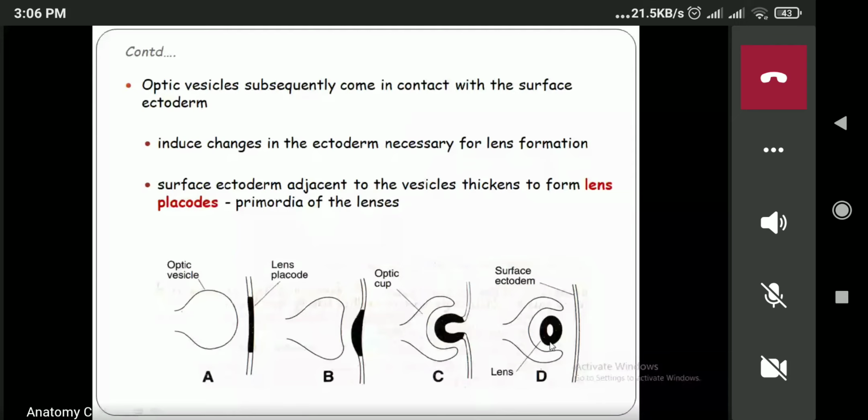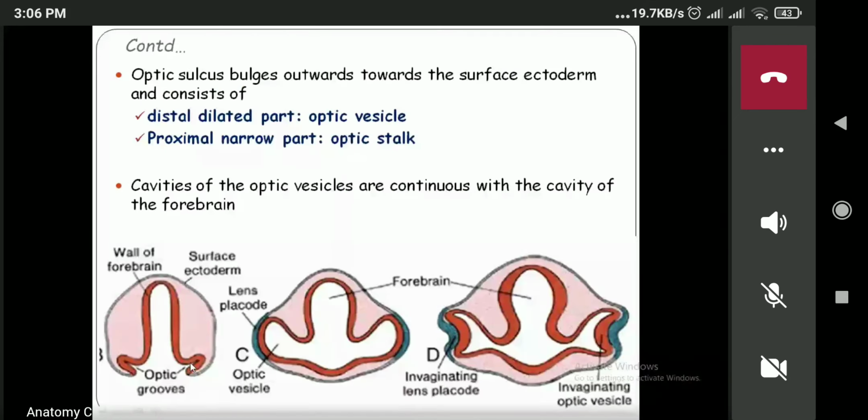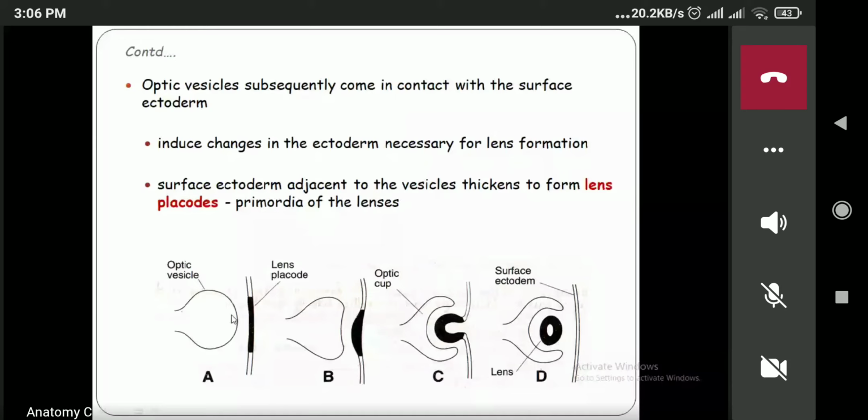You can see in this diagram also, the surface ectoderm and optic vesicle are in close relation with each other. So it will come in contact with the surface ectoderm. Now, when it comes in contact with the surface ectoderm, then the optic vesicle will induce some changes on the surface ectoderm.